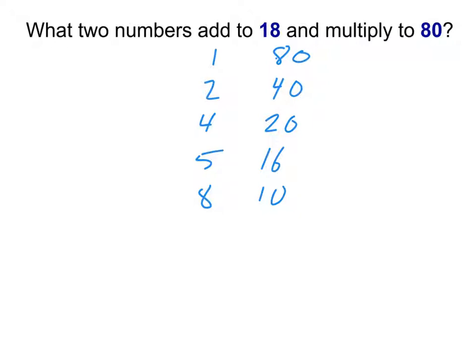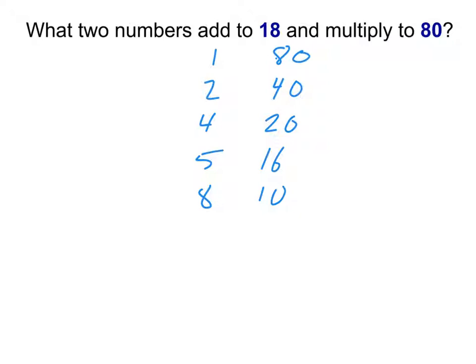And just in case you're curious, why am I having you do this? Well, I would be happy to give you these types of problems just on their own because they build up such a great number sense and help you really get to know your multiplication tables, and that alone creates a lot of success later in math. But even beyond that, later on this year, we're going to be using the same technique of what adds to this, multiplies to this, to factor quadratics.